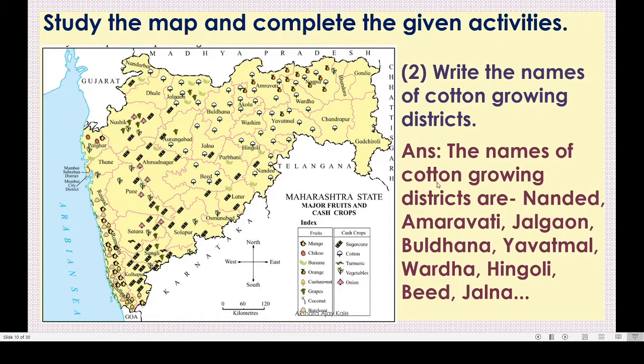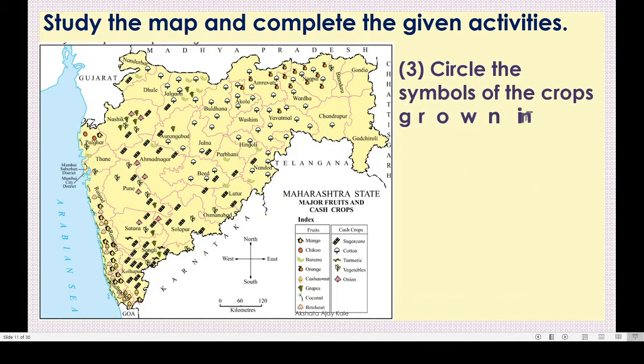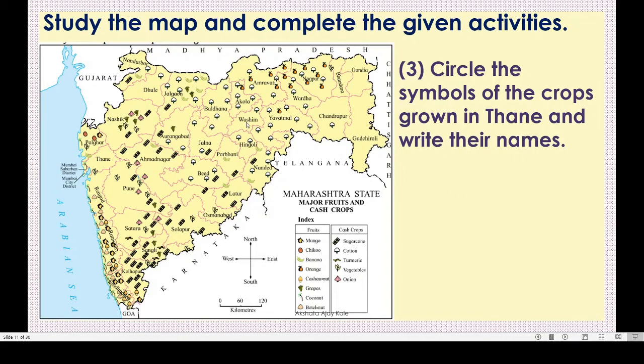Got this, children? Nice. We will move to the third question. Circle the symbols of the crops grown in Thane and write their names. Okay, where is Thane? Yes, here it is Thane. We will show this like this. This is our Thane. But we can't see any symbols of fruits or cash crops, right? So nothing is grown in Thane according to this list.